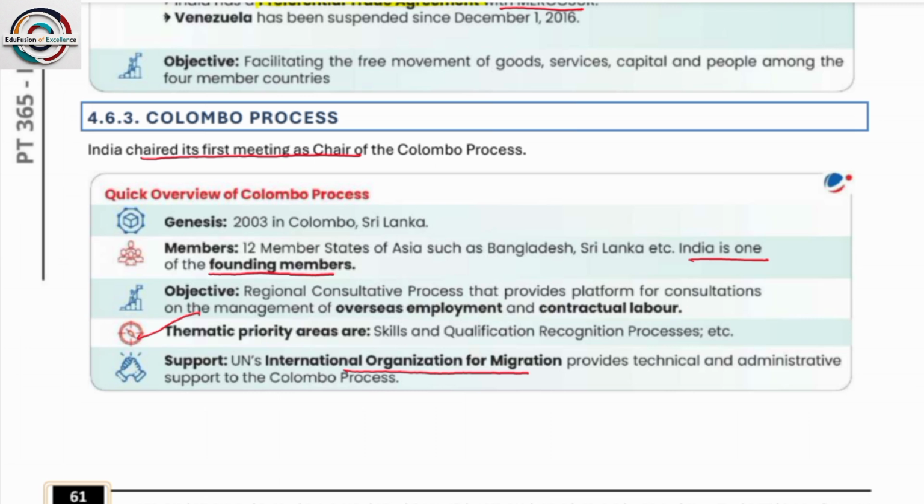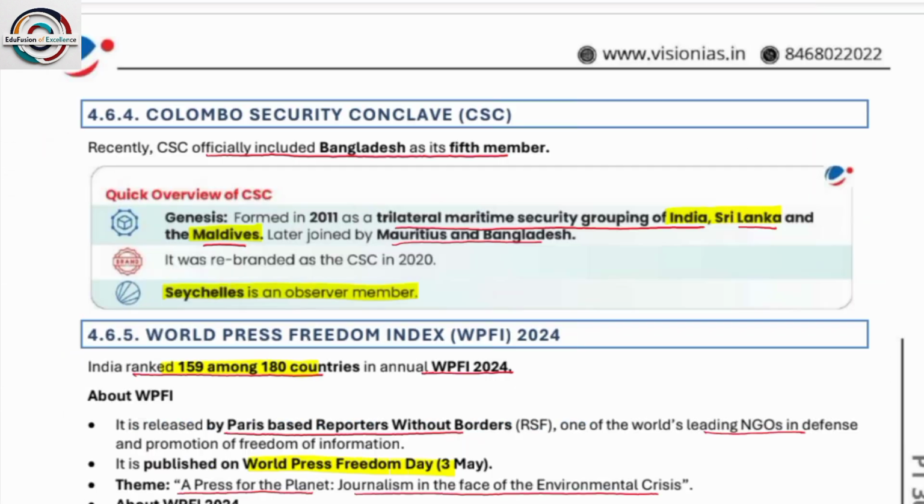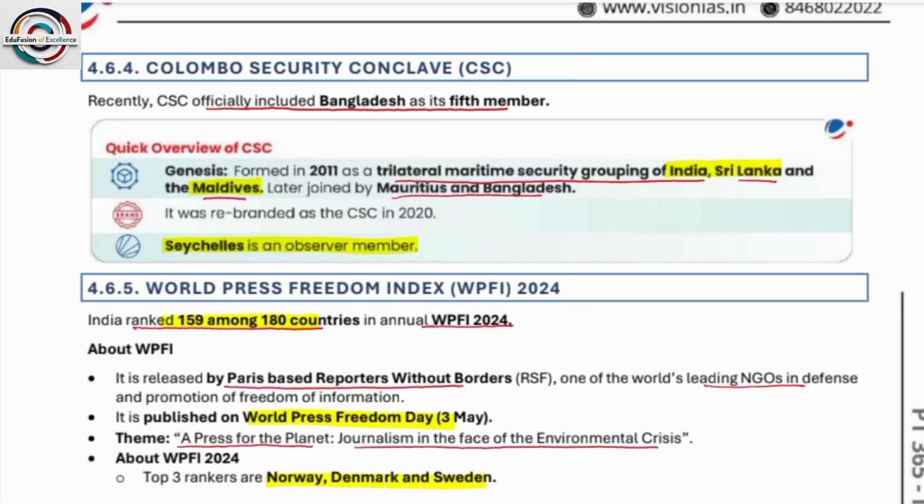Colombo Process. India chaired the first meeting as chair of the Colombo Process. It has 12 member states of Asia, such as Bangladesh, Sri Lanka, etc. India is one of the founding members. Next is the Colombo Security Conclave, which included Bangladesh as its fifth member. It is a trilateral maritime security grouping of India, Sri Lanka, and Maldives, later joined by Mauritius and Bangladesh. Seychelles is an observer member.